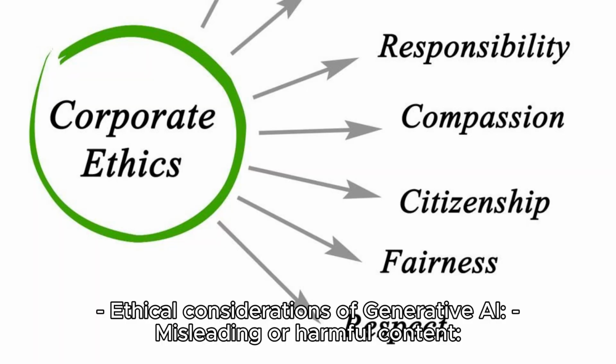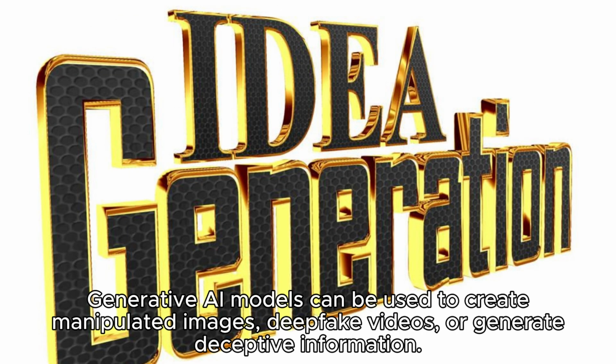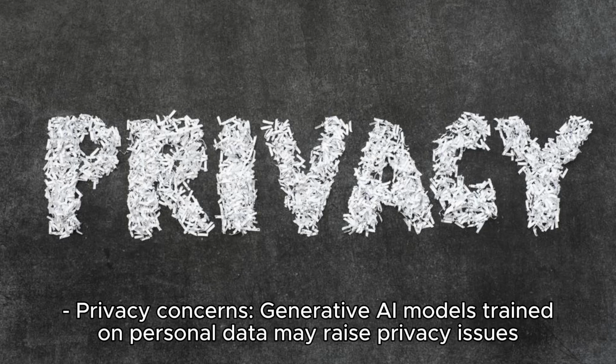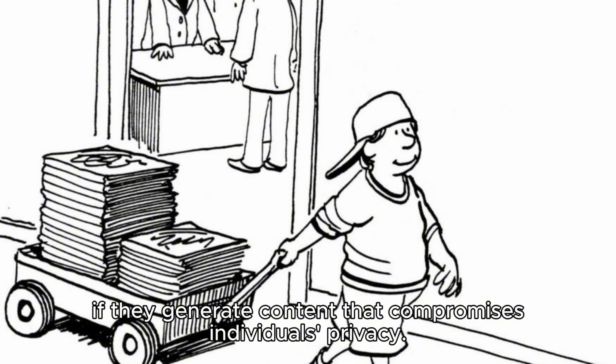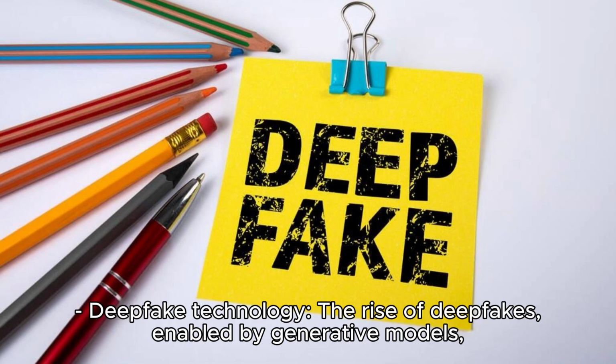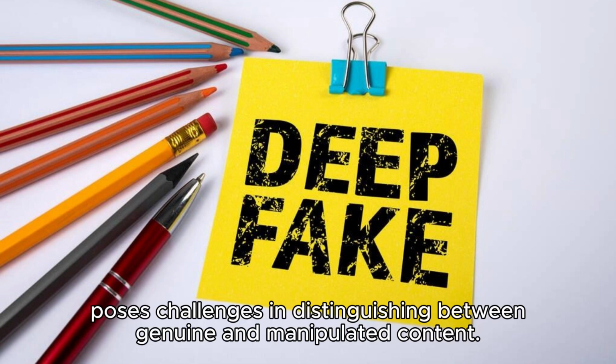Ethical considerations of generative AI, misleading or harmful content. Generative AI models can be used to create manipulated images, deepfake videos, or generate deceptive information. Privacy concerns. Generative AI models trained on personal data may raise privacy issues if they generate content that compromises individuals' privacy. Deepfake technology. The rise of deepfakes, enabled by generative models, poses challenges in distinguishing between genuine and manipulated content.